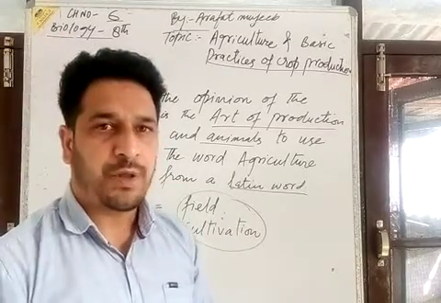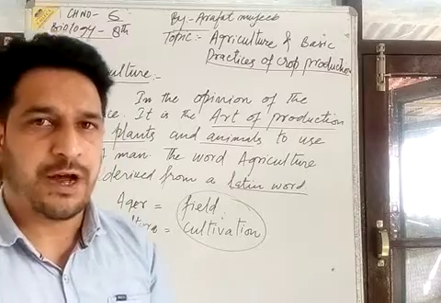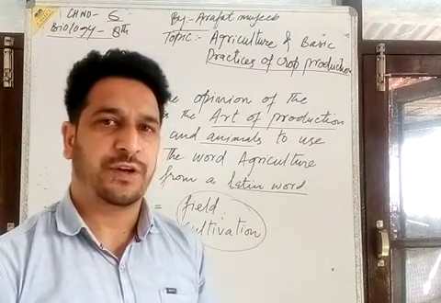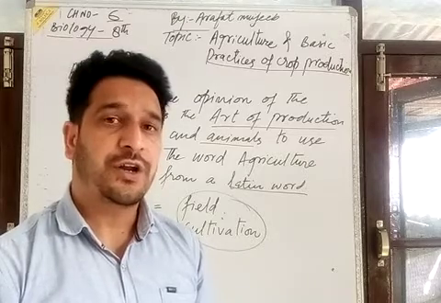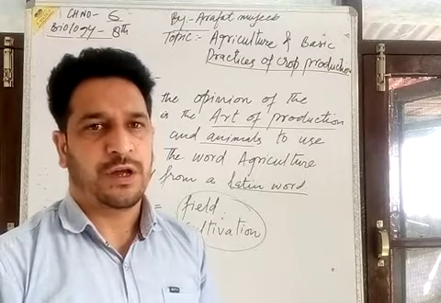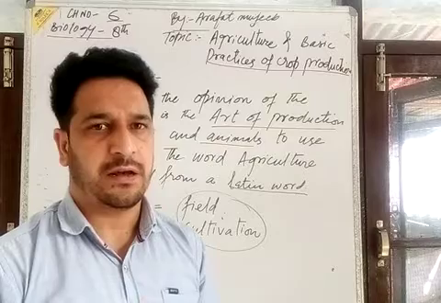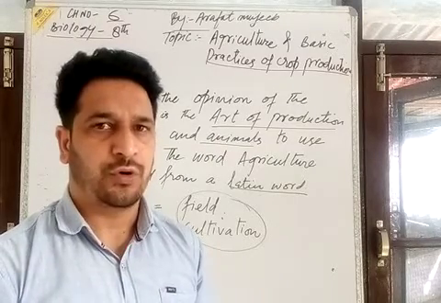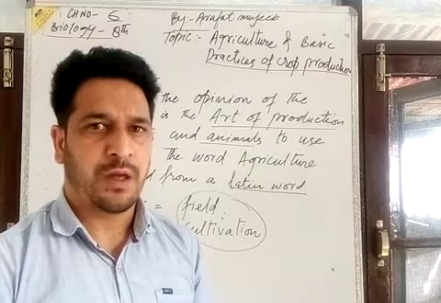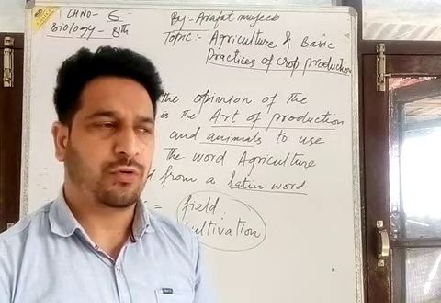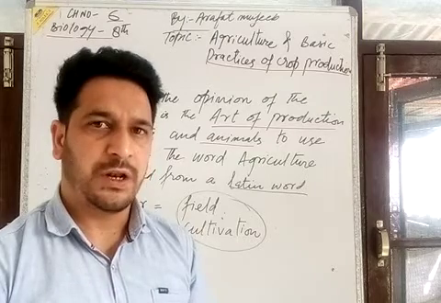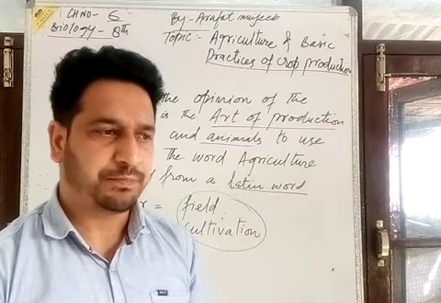This is the most primitive type of practice. About 7,000 or we can say 13,000 years ago, this agriculture practice became well known to humans when he began to live in a civilization.